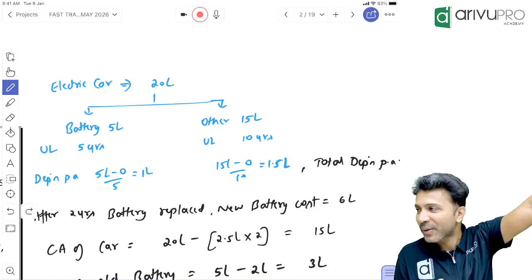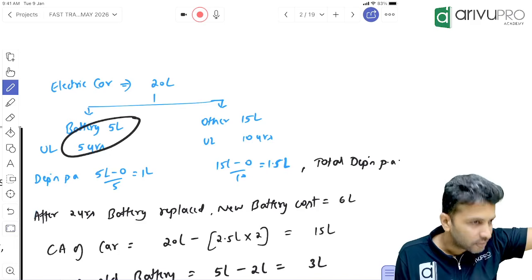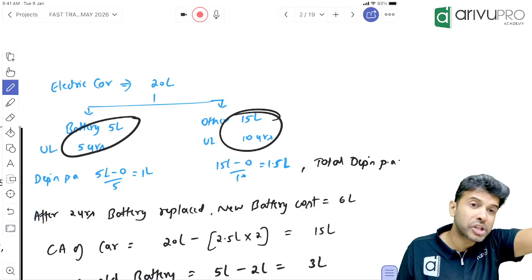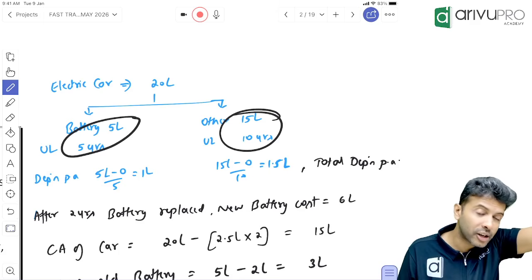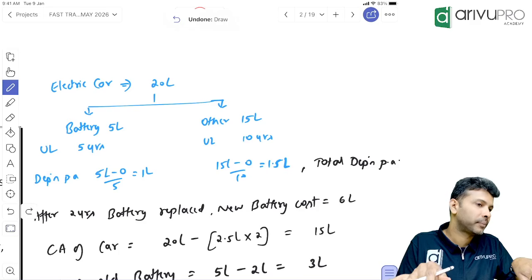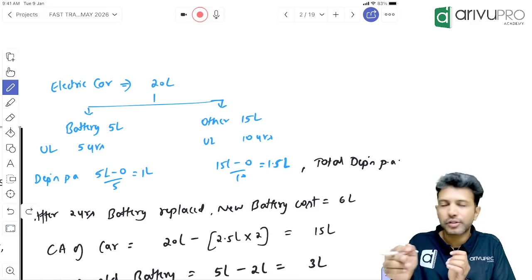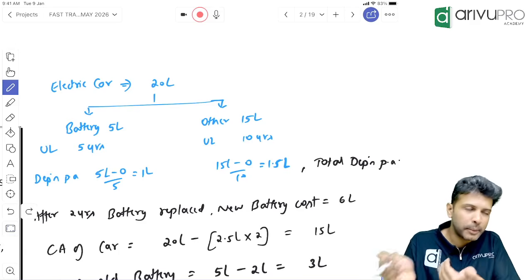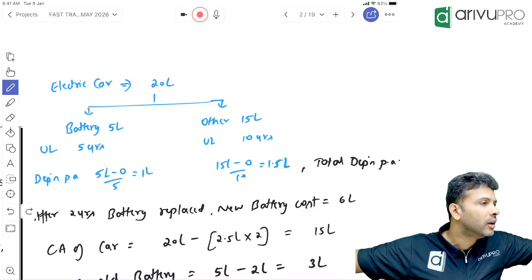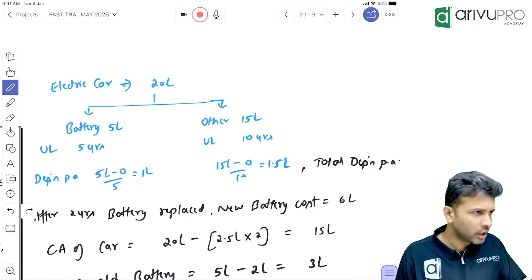Okay. Now, understood this? The battery you will depreciate over 5 years. Other parts you will depreciate over 10 years. You can pass one journal entry for depreciation, but the calculation you need to do separately. Why? Because the lives are different. If different parts have different useful lives, the depreciation calculation should be done separately. This only we call component accounting. The journal entry you can pass as one.